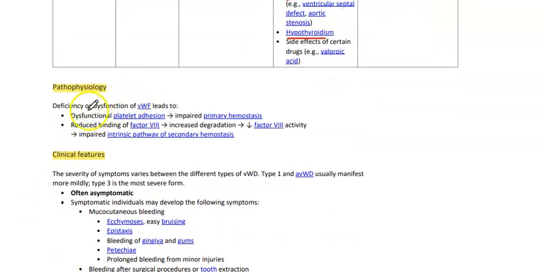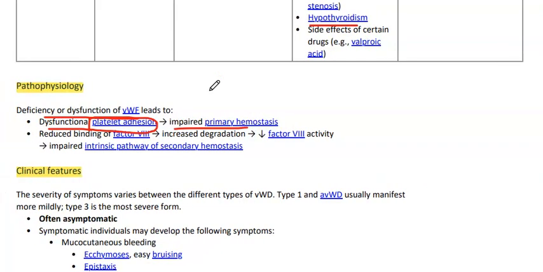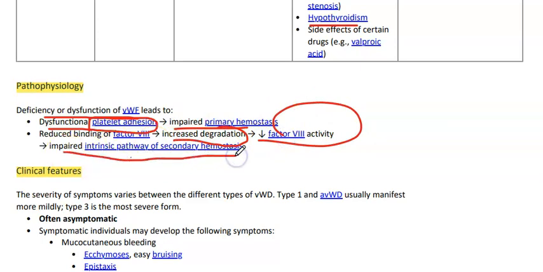Then we have pathophysiology. Deficiency or dysfunction of von Willebrand factor leads to, one, dysfunctional platelet adhesion, so adhesion will be impaired and there will be impaired primary hemostasis. Then we will have reduced binding of factor VIII, so there will be increased degradation and decreased factor VIII activity, leading to impaired intrinsic pathway of secondary hemostasis. So one, we have impaired primary hemostasis, and another, impaired intrinsic pathway of secondary hemostasis.